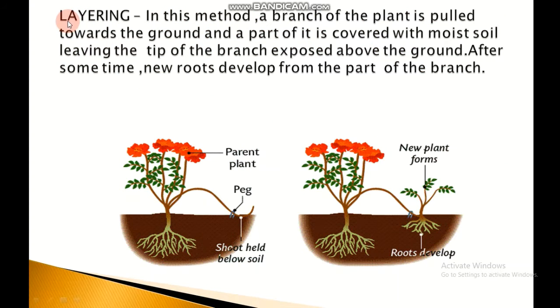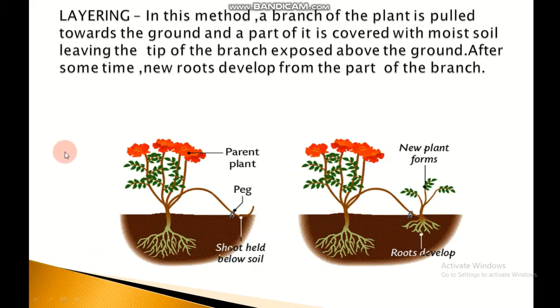Next type of artificial vegetative propagation is layering. In this method, a branch of the plant is pulled towards the ground and a part of it is covered with moist soil, leaving the tip of the branch exposed above the ground. After some time, new roots develop from the part of the branch.